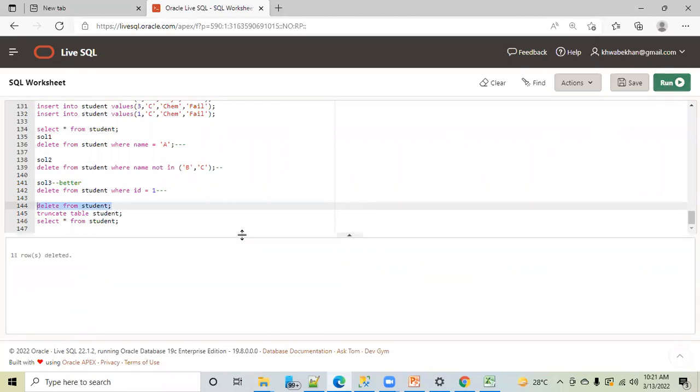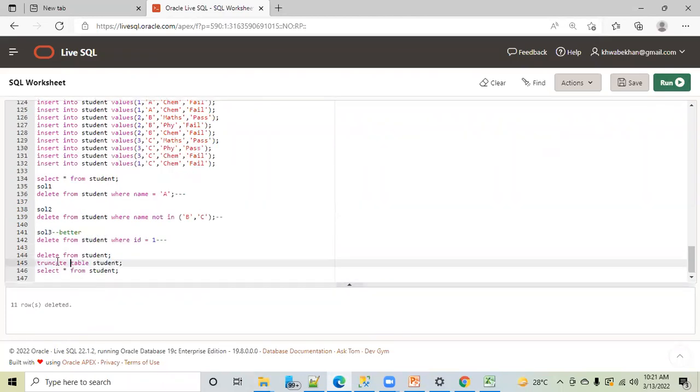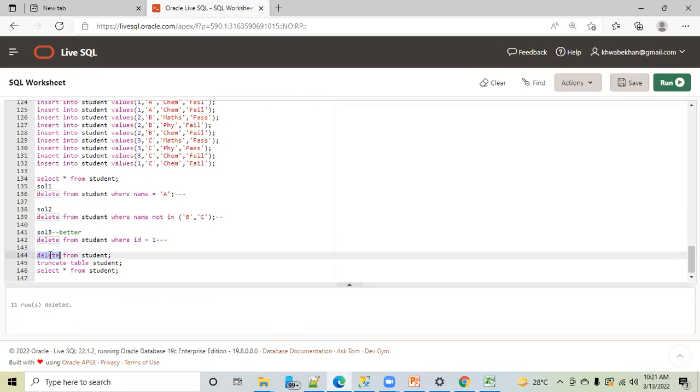So now you are asking the question, Tanvir, what is the use of truncate? Because truncate is also deleting all the records from a student table. Delete can also delete all the records from the student table. But I think delete is far better than truncate, because in delete I can customize as well. I can apply a filter as well. I can delete all the data. But truncate is just blindly deleting all the records. So I don't want to go with it. This is the best keyword SQL has given.